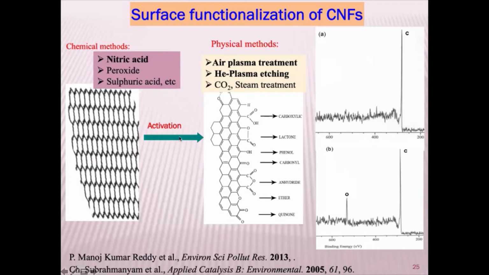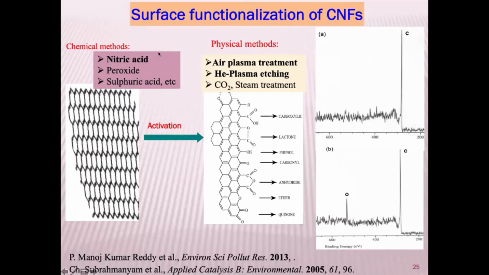Why should I control? Because among all the groups you have, these are acidic groups. These are carboxylic acid groups. They are the only groups compatible with your epoxy, because you convert them to an amide, or amine linkage. That means this is of no use for me, this is of no use, this is of no use. So I need to understand the surface chemistry of this. You see, what I'm adding is only 0.5%, not more than that, or 1%. But for that, it has to be compatible. Otherwise, it's not serving the purpose.